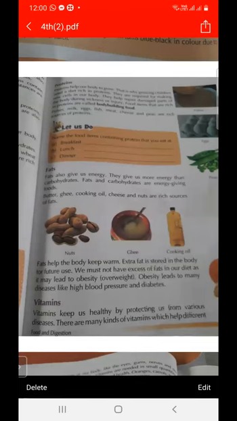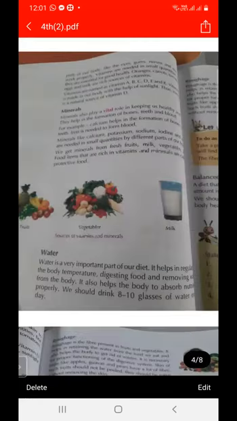And protein is called bodybuilding food. Vitamins and minerals are called protective food.